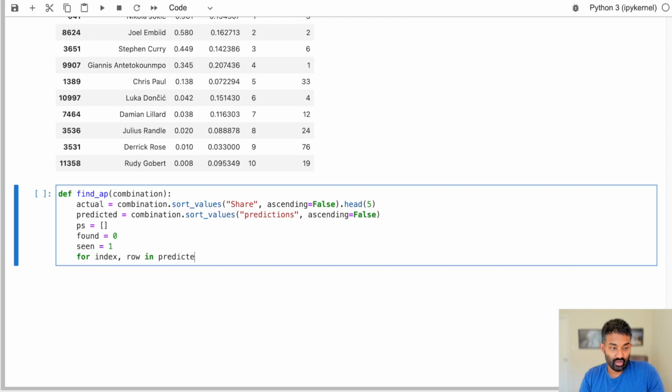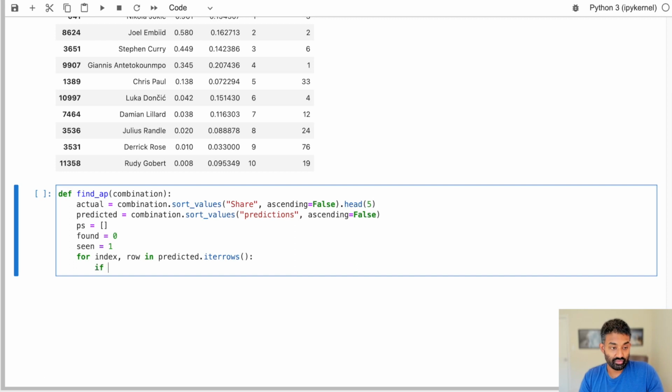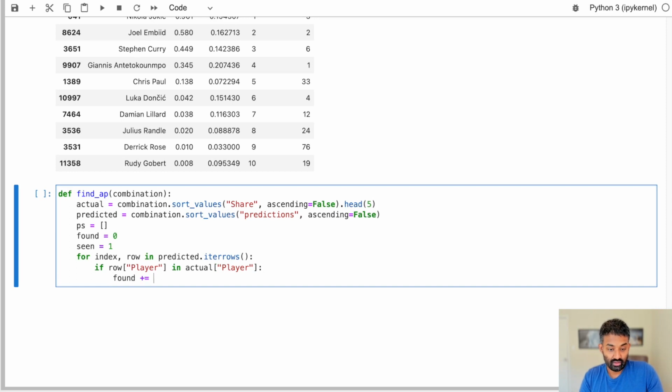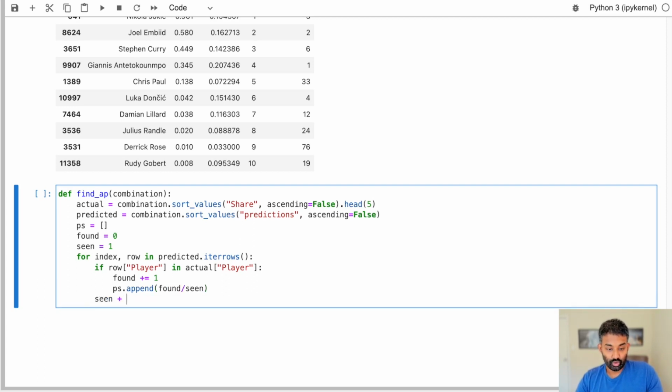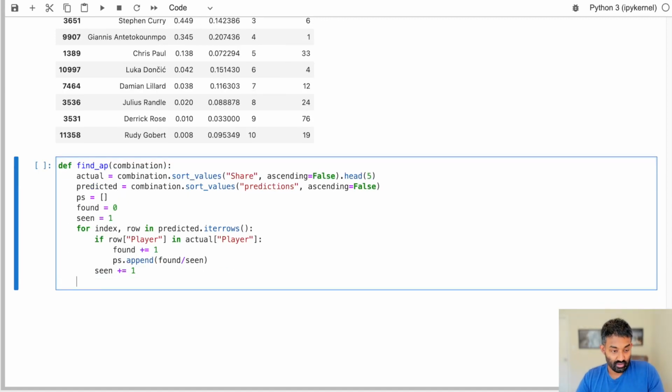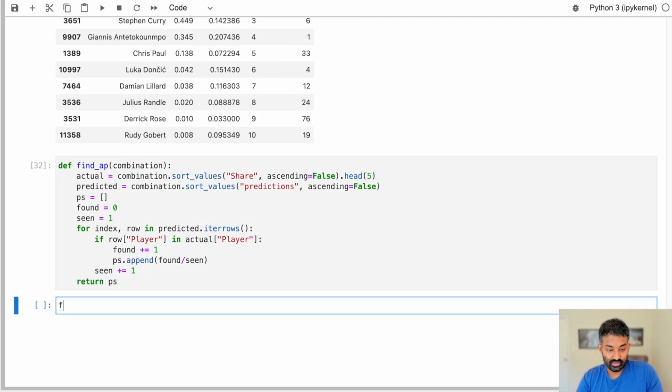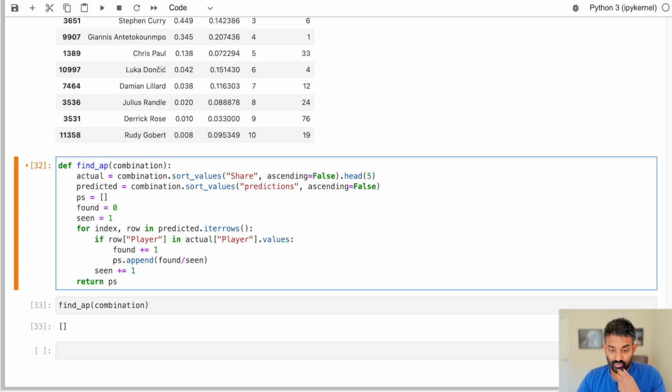So we'll iterate through all the rows in predicted. And what we'll do is we'll say, hey, if the player in this row is in our actual top 5, we'll increment our found counter, and then we'll give ourselves credit for finding them. And if we didn't find them, we increment the seen counter. Then I'll return, okay, so let's say find AP for combination. We have to type .values because we only want to look in the values in this player column.